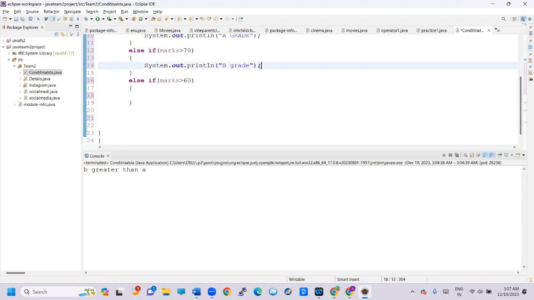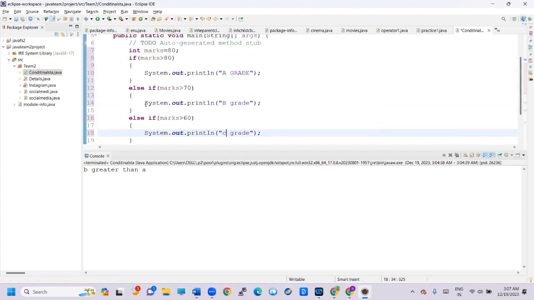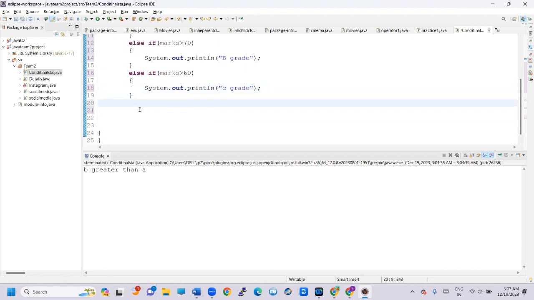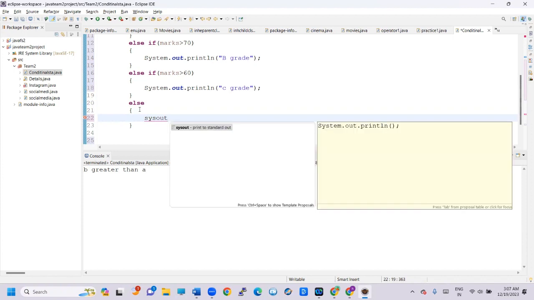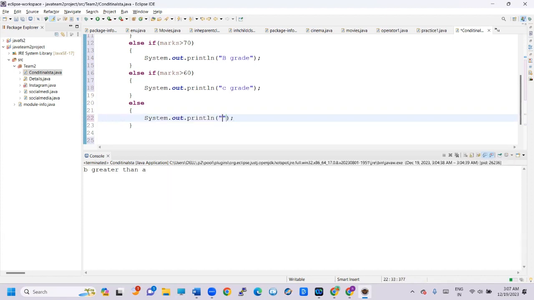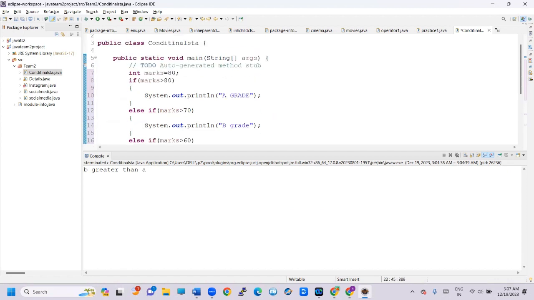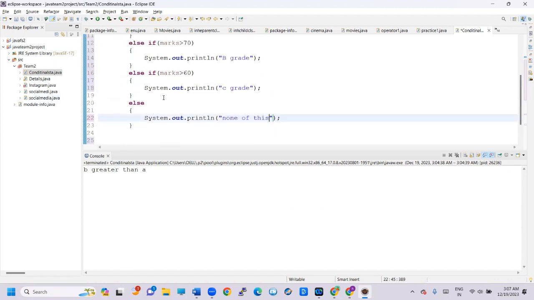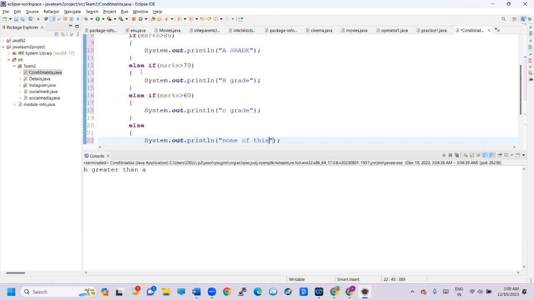C grade. I'm using here C grade. Next, none of these. So here I'm using none of this. If you want to use multiple statements, we have to use else if ladder.